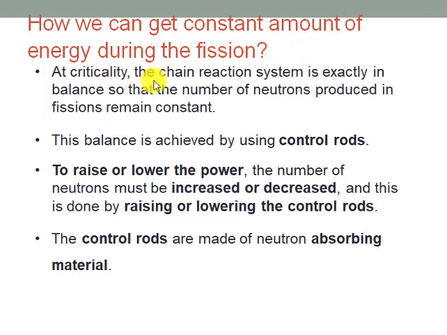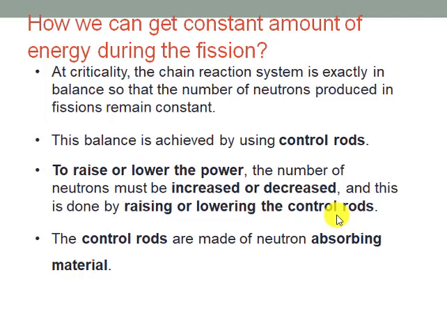Then the question is how we can get a constant amount of energy during the fission reaction in the reactor. At criticality, the chain reaction system is exactly in balance, so that the number of neutrons produced in fission reaction remains the same, and this balance is achieved by the control rods. By raising and lowering the control rods, we can control the rate of the reaction in any reactor. To raise or lower the power, the number of neutrons must be increased or decreased. It is a very important question: when we raise or lower the control rod, does the number of neutrons in the reactor core increase or decrease?